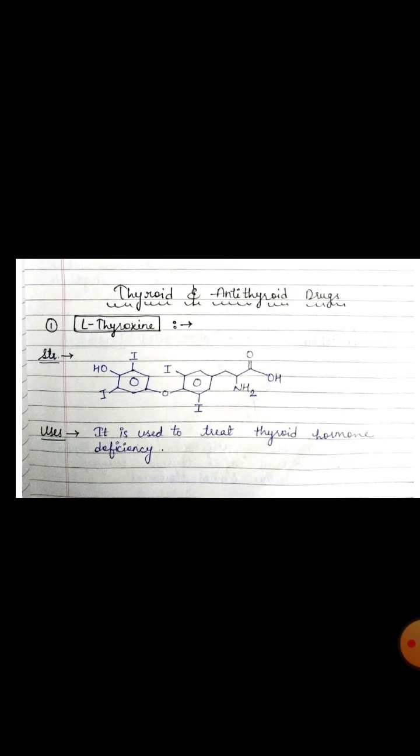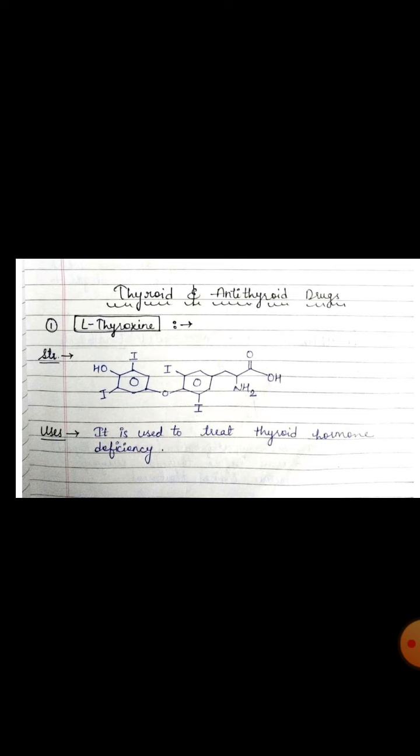Number 2 step is oxidation. Actually, oxidation of iodide to iodium ions by a thyroperoxidase enzyme with the help of hydrogen peroxide. These combine with tyrosine residue of thyroglobulin to form monoiodotyrosine and diiodotyrosine.